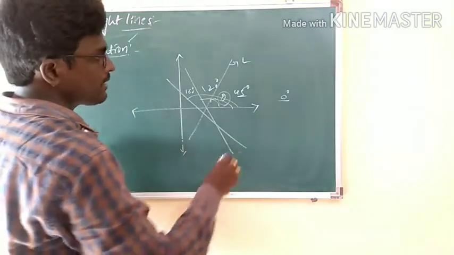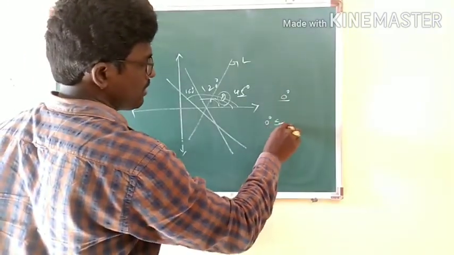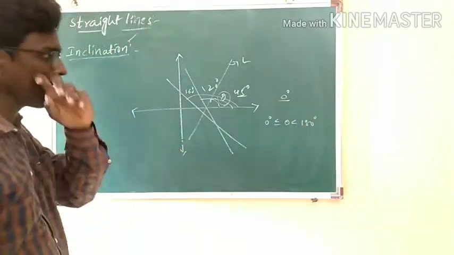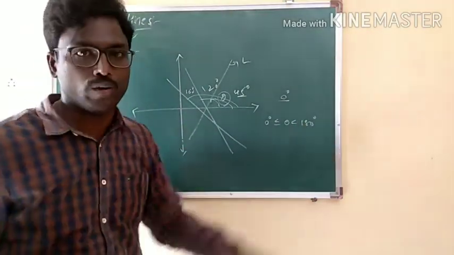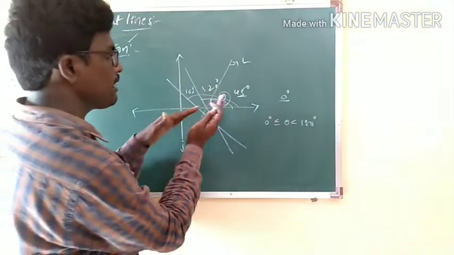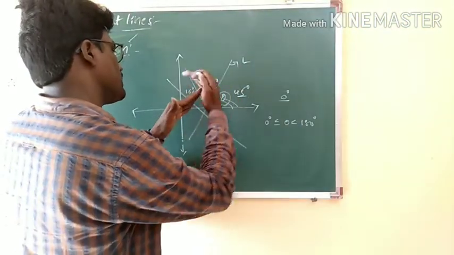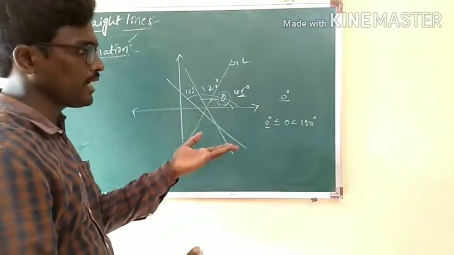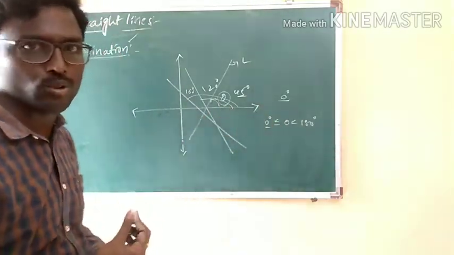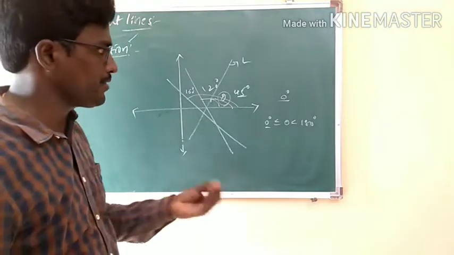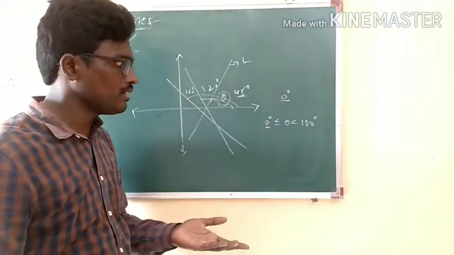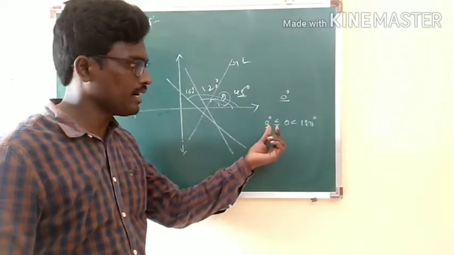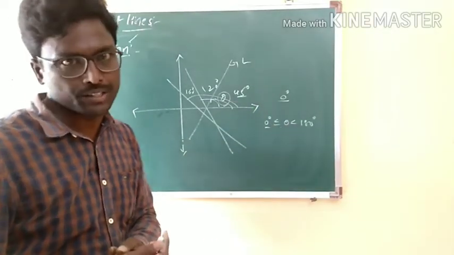Therefore, I can take the range of theta as 0 less than or equal to theta less than 180 degrees. Here I need not take 180 again, because when the line keeps on rotating and coincides with the x-axis, then I can take the angle made by that line with the x-axis as 0 degrees only. So the range of the inclination, or the range of theta, is taken between 0 degrees and 180 degrees, with 0 degrees included.